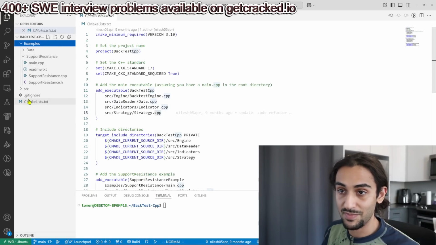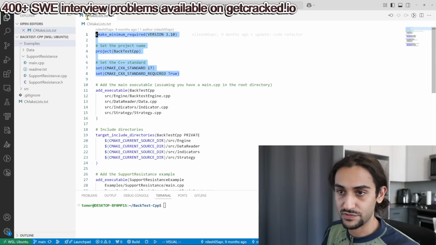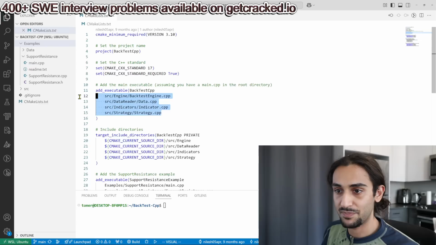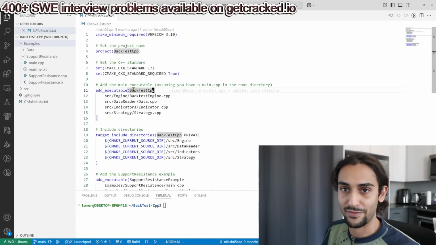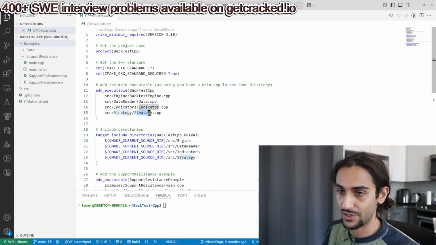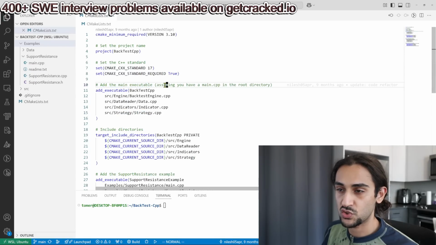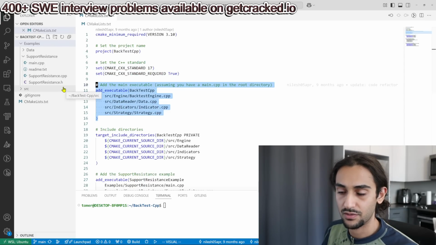So taking a look at the CMake list here, for example, everything's handwritten. I think everything up to here was fine, but now we have a bunch of handwritten CPP files, a bunch of include directories, and what's really strange is we have an executable here, but we don't have a main method. Nothing here in backtest engine or data or indicator or strategy has a main method. So we're building an executable that says, assuming you have a main CPP in the root directory, why would we even include this here if there is no main CPP in the root directory?